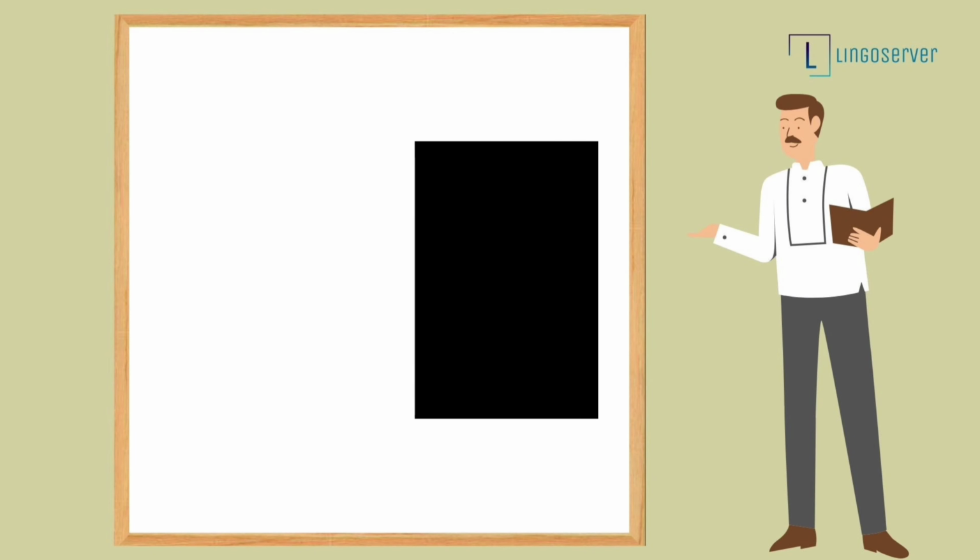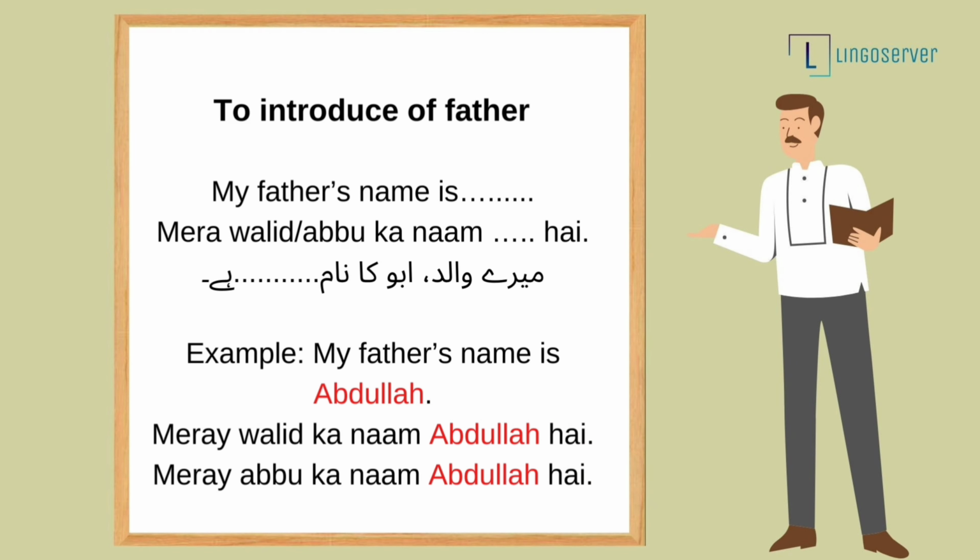And to say my father name is, you will speak in Urdu, मेरे वालिद का नाम है. Or मेरे अब्बू का नाम है. For example, if you say, my father name is Abdullah. To say my father name is Abdullah in Urdu, you will speak मेरे वालिद का नाम अब्दुल्ला है और मेरे अब्बू का नाम अब्दुल्ला है.